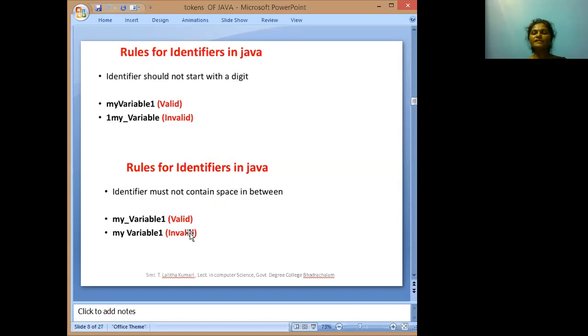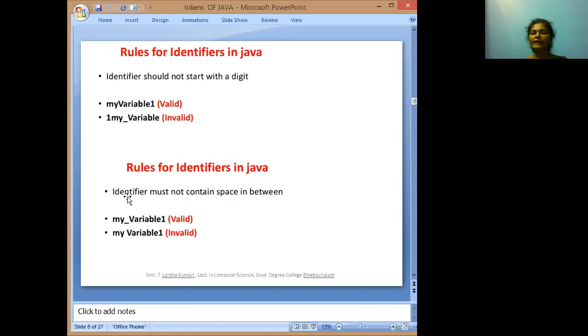Identifiers should not start with the digit. Here, 'myvariable1' as the identifier: after the alphabets only we are taking the 1, so this one is the valid one. '1myvariable' is invalid. Why is this invalid? Here, the identifier should not start with the digit.